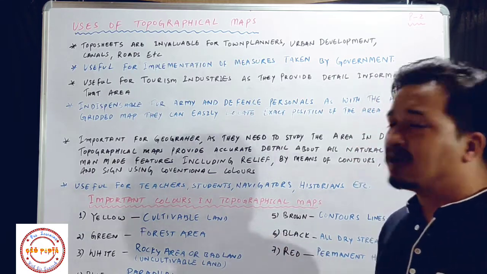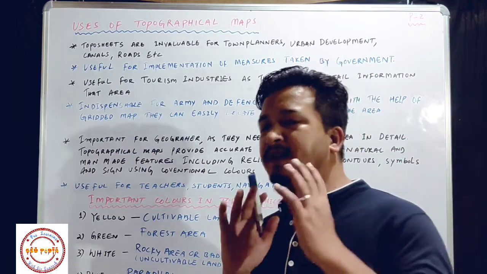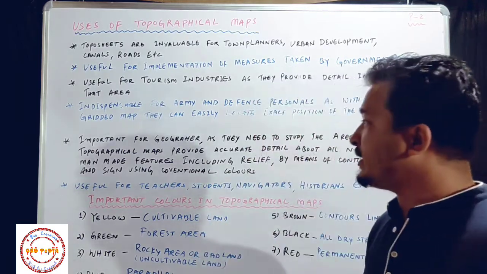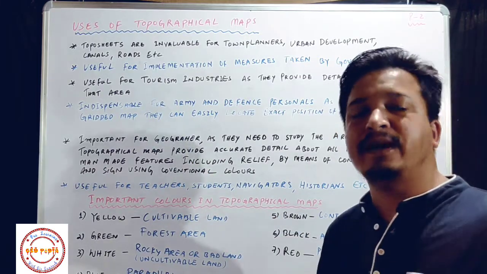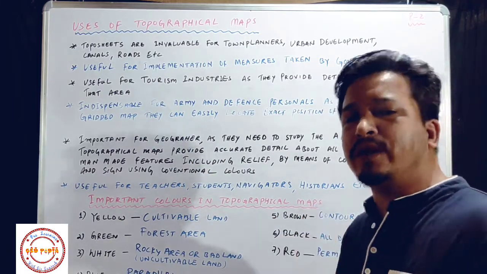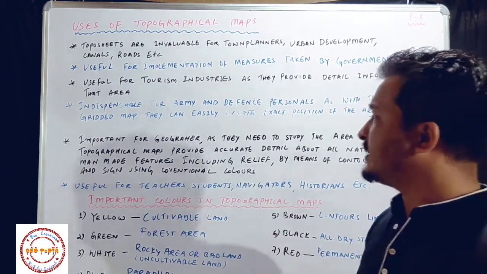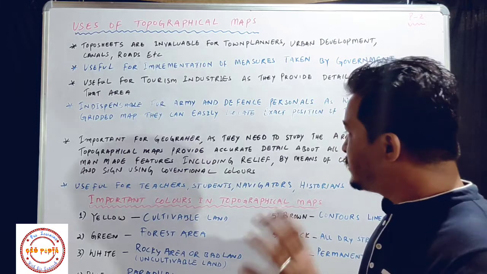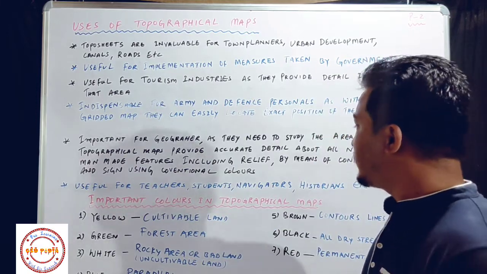So students, of course topographical map is a very crucial and important tool for geographers, because it gives accurate and detailed information about the particular area. And it shows all the man-made and natural features like relief.